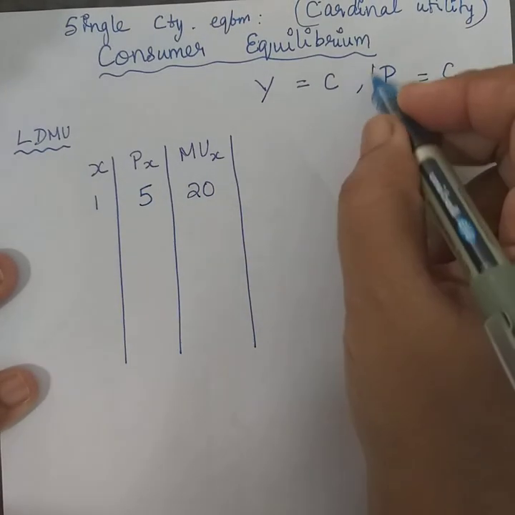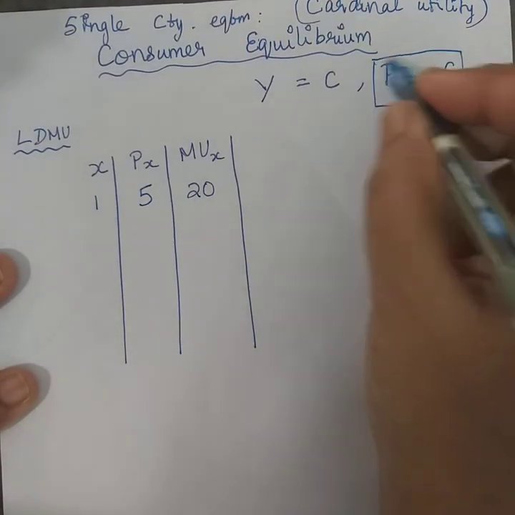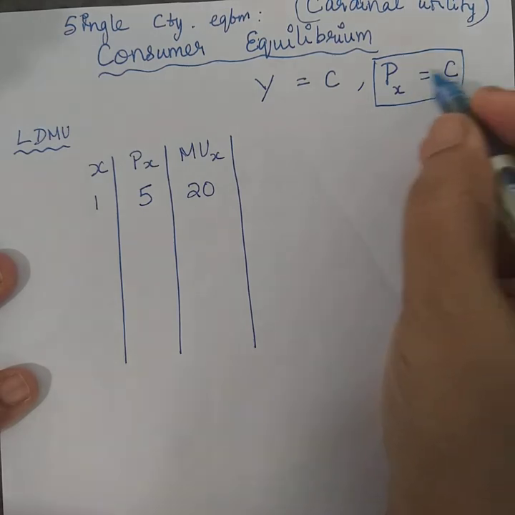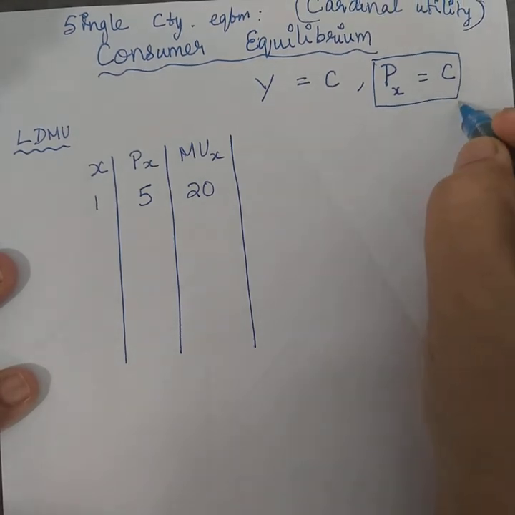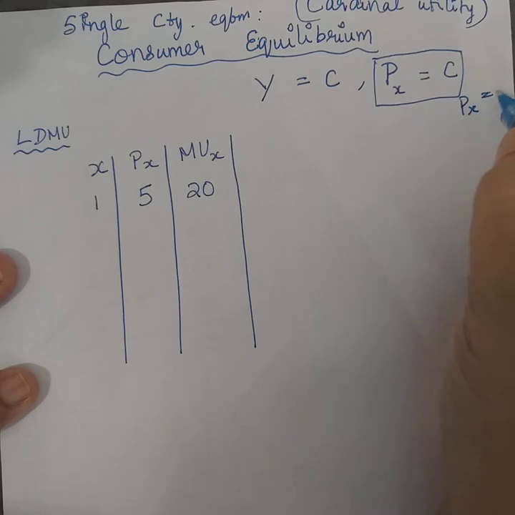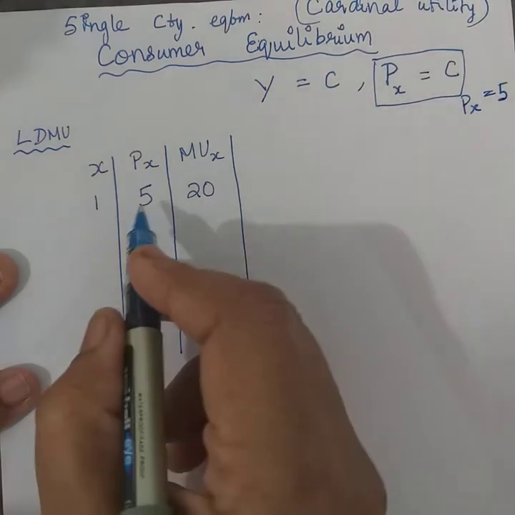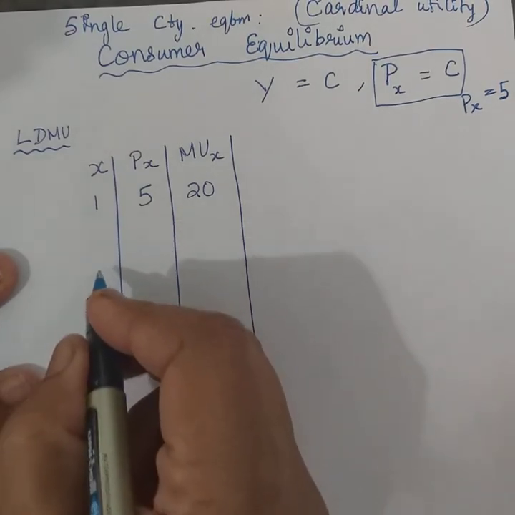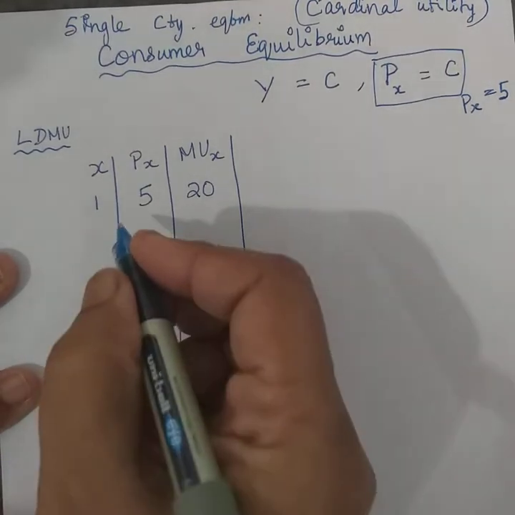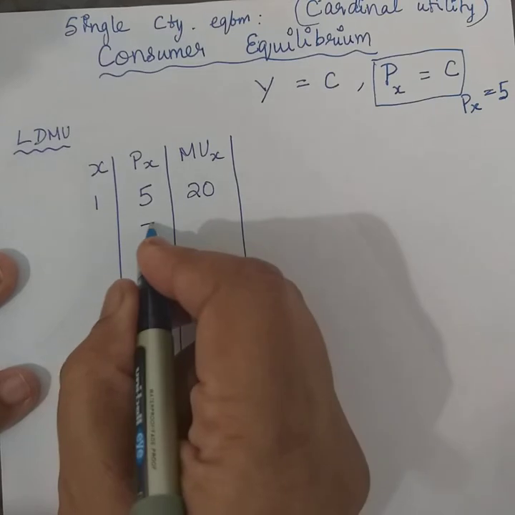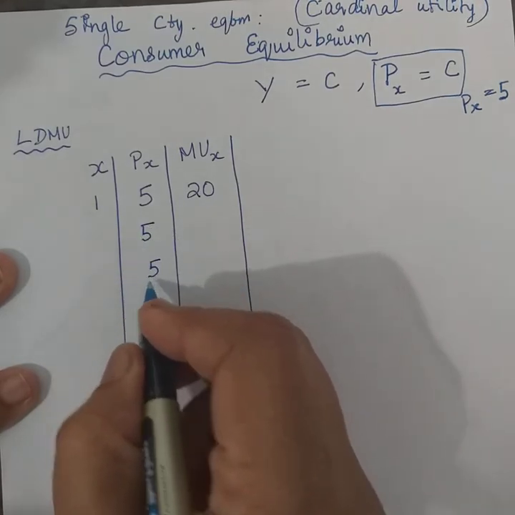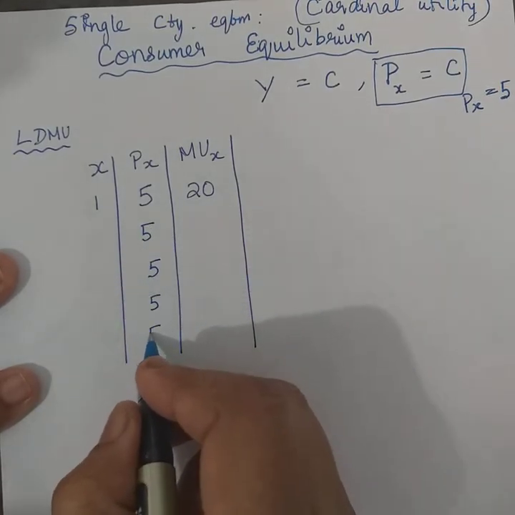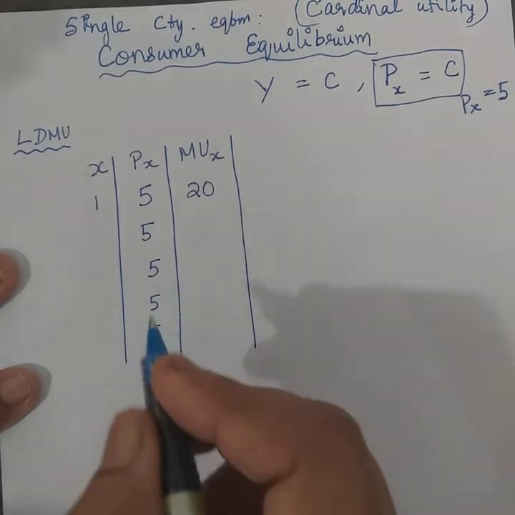So again, you know that the price of the commodity is given, it is constant, it doesn't change. So that means the price of X is going to remain at 5. Fine. So how many ever units of X are going to be bought, 1 or 2 or 3, or however many, it's going to be purchased at the same price. So simply you can fill it up. The price will remain constant, right?